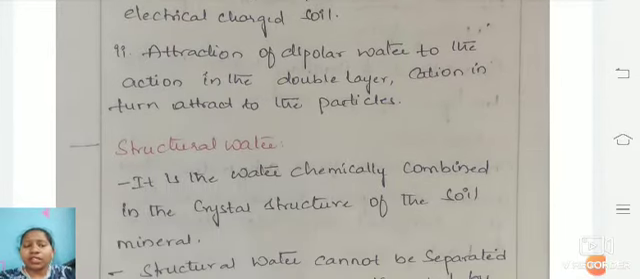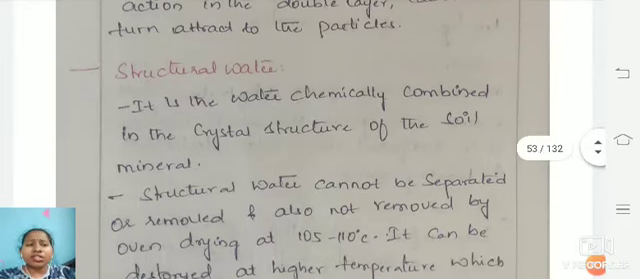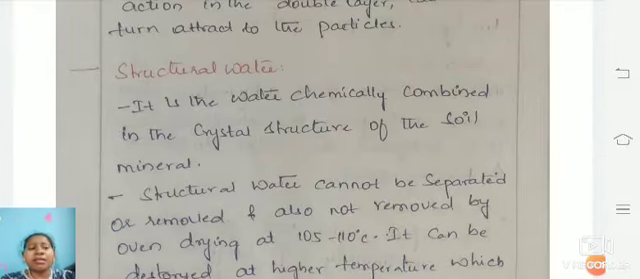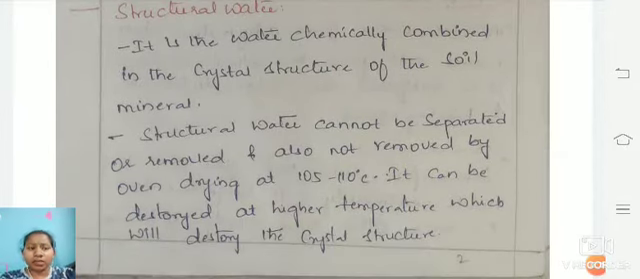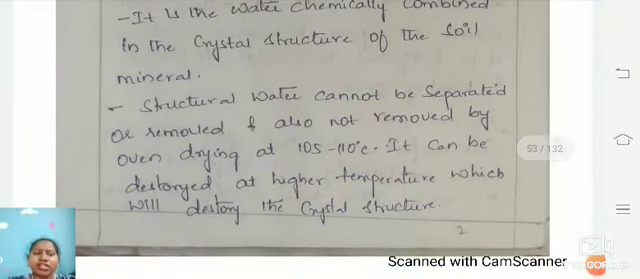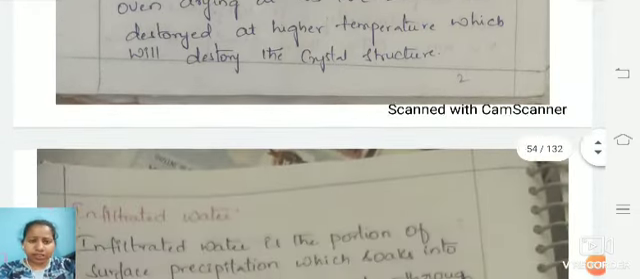Structural water is nothing but a chemical combination, and structural water soils will have minerals in them, and even this water cannot be separated or removed. Even if you do an oven dry at 105 to 110 degrees, it cannot be removed. It can only be destroyed at a high temperature, destroying the crystalline structure of a particular soil sample.